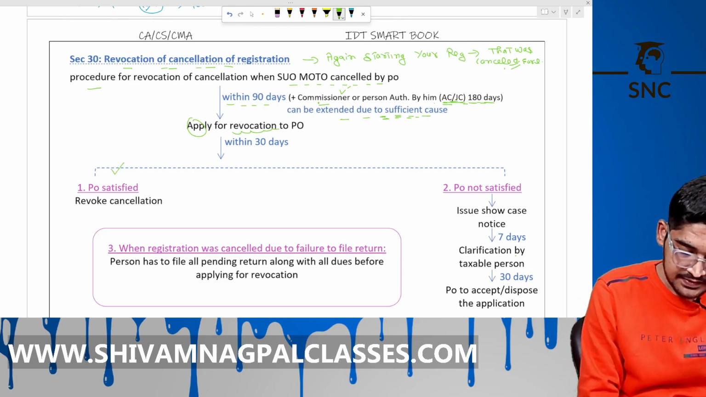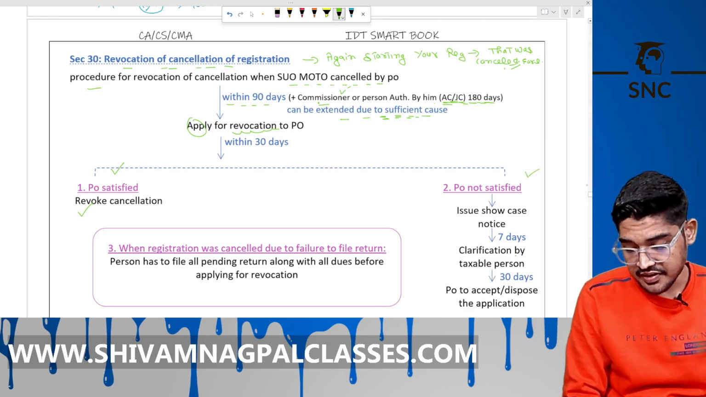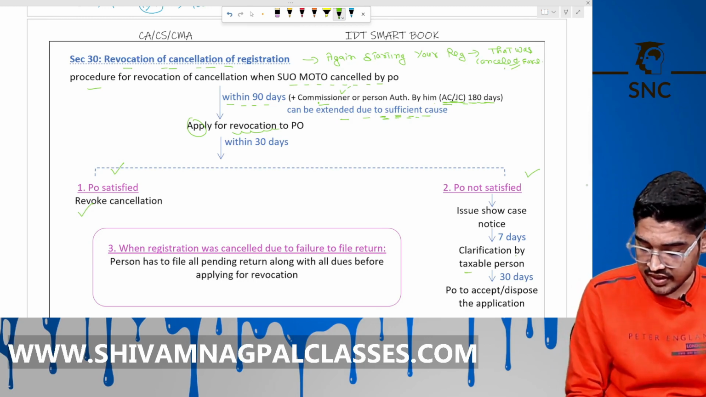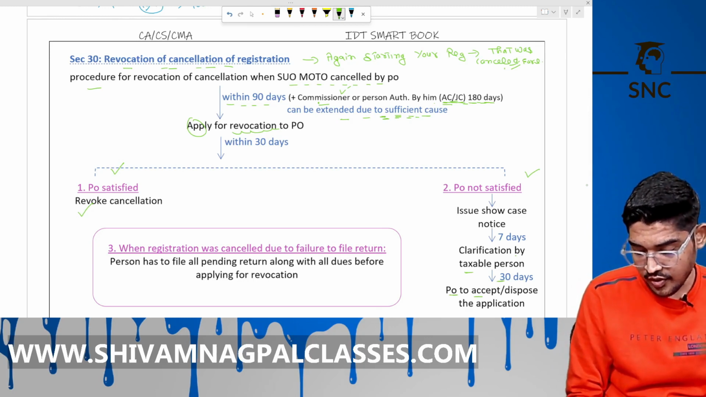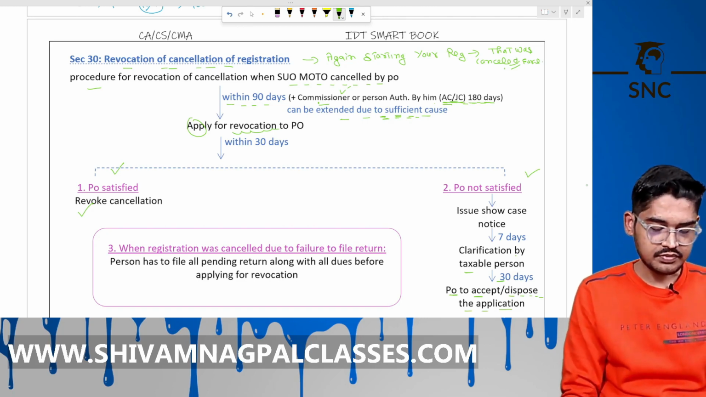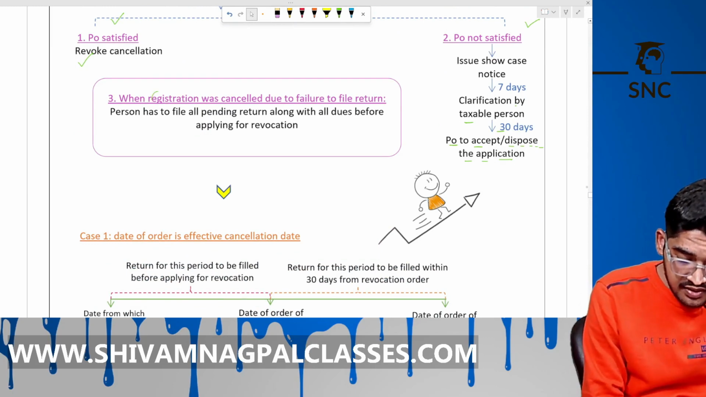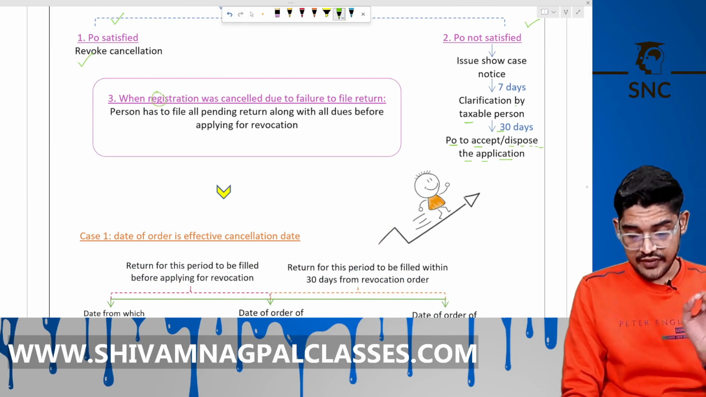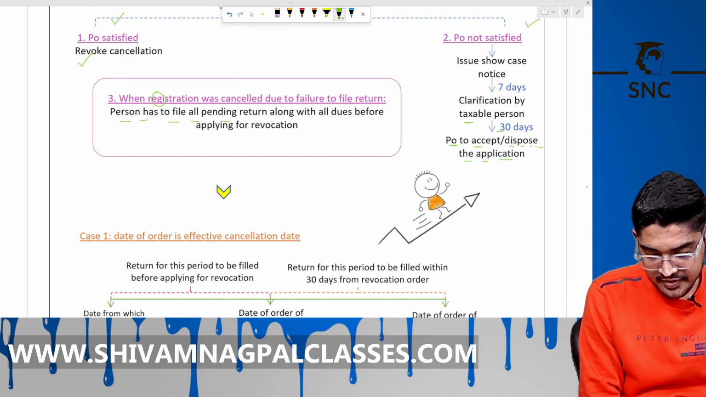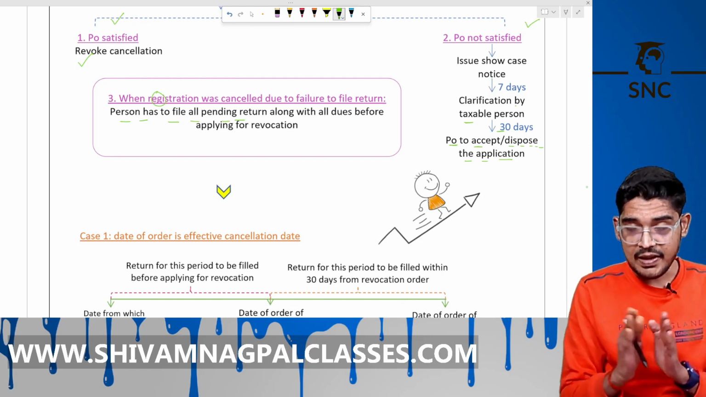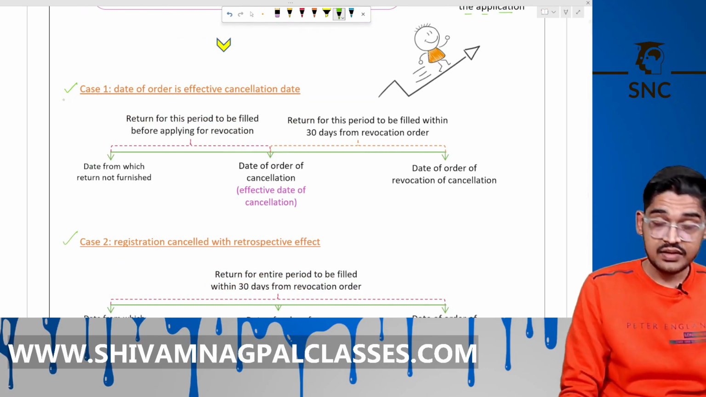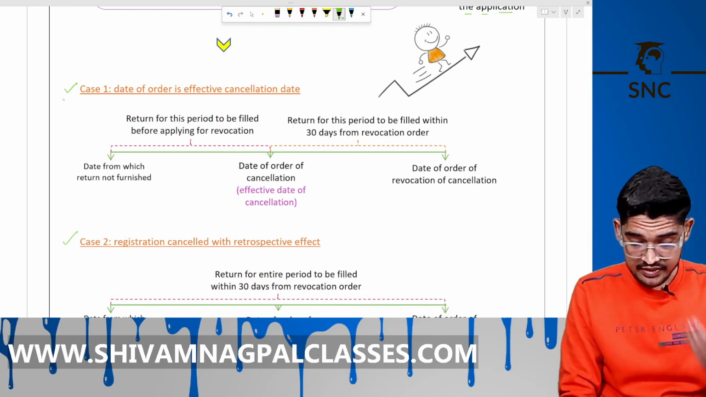If satisfied, then revoke it. If not satisfied, then issue a show cause notice within 7 days. Now clarification by the taxable person within 30 days, then the officer accepts it or disposes of it. Okay. Now, the third case is when registration was cancelled due to failure to file the return. That person has filed all pending returns along with all dues before applying for the revocation. See here, there are two cases, case A and case B. The date of order is the effective date of cancellation.